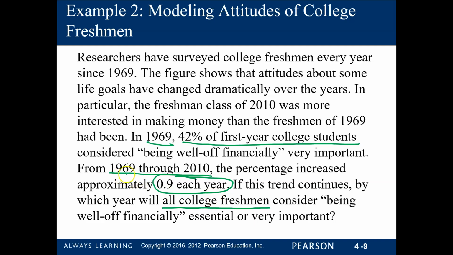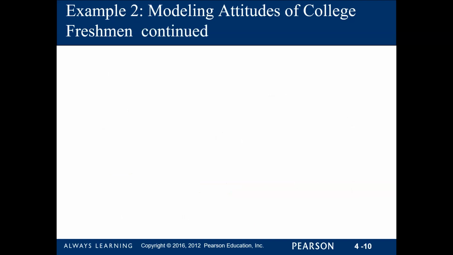We do not know, but this trend of 0.9 each year was observed from 1969 through 2010. So if that was the trend and it continues beyond 2010, by which year will all college freshmen consider being well off as very important or very essential? Okay, so how are we going to represent this problem?